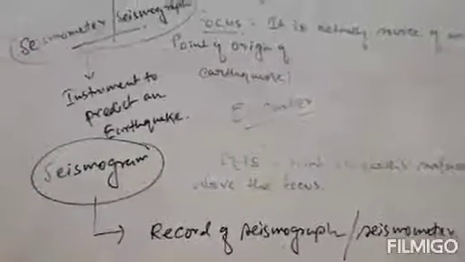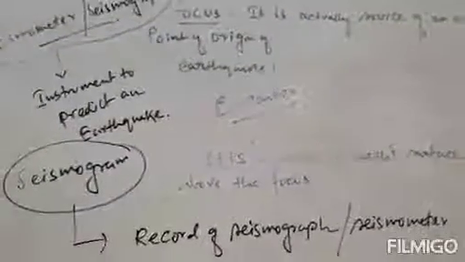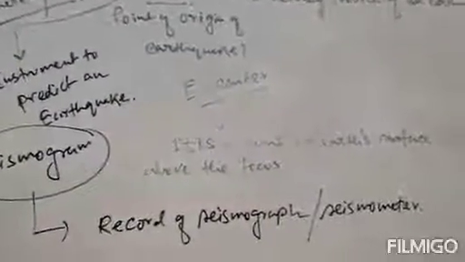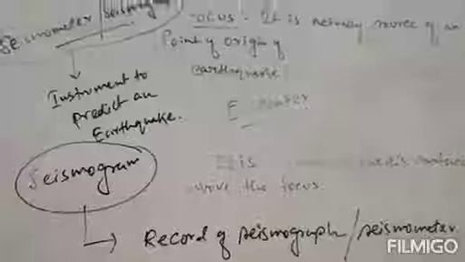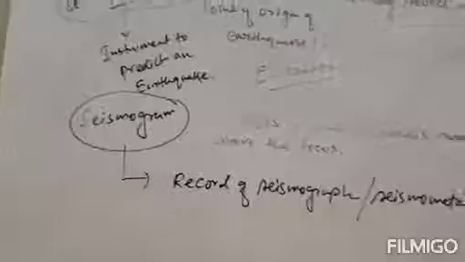Clear? That's how a seismometer or seismograph works. It detects the shock waves produced by an earthquake, and then records those shock waves on a paper in the form of a graph, and the trace on the graph paper records the earthquake, how much intensity that earthquake had. Clear? And the record is known as seismogram.